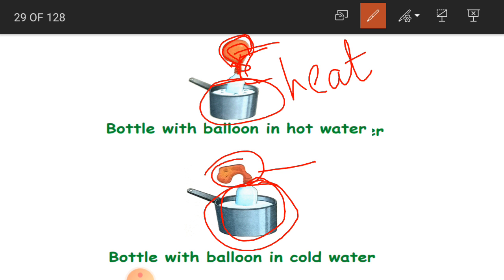That is, the air or gas is being emptied from the balloon. Because what happens in this condensation process or this contraction process? The movement of these molecules is going to be slowed down. Because of that, there won't be much movement as when it is heated.